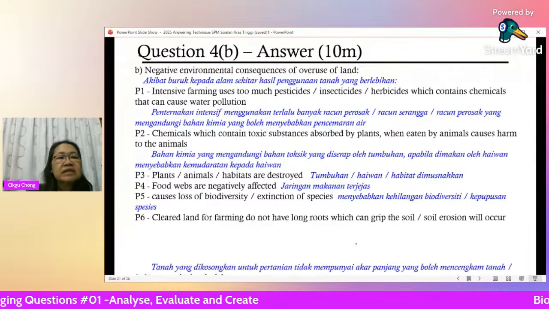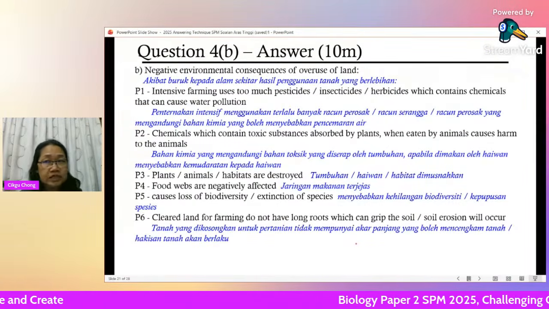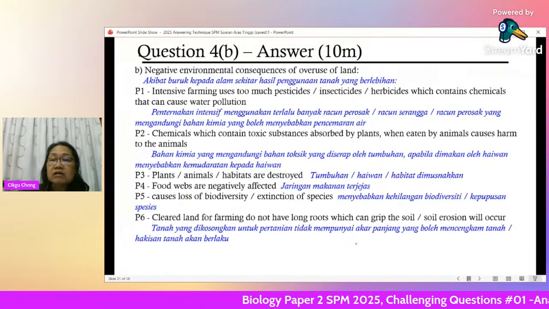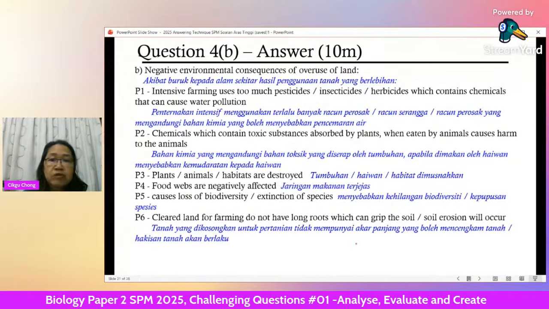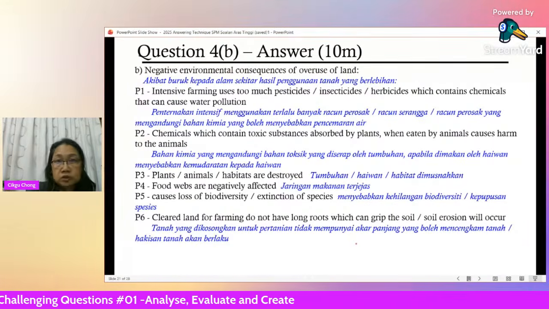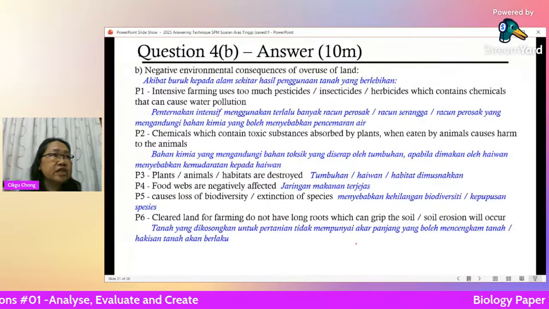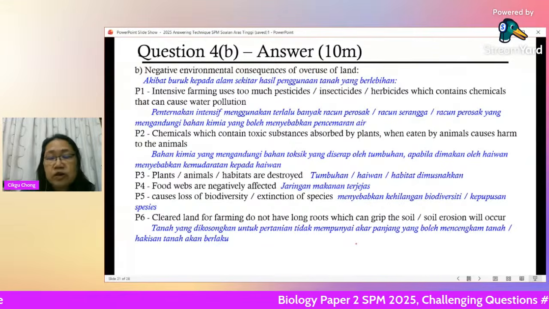Cleared land for farming. When you cut down the trees, there are no more trees with roots that can hold the ground, hold the soil. So when heavy rain comes, soil erosion will occur. They will wash away all the soil. Of course, there will be leaching of minerals. You also lose minerals from the soil when you have soil leaching.